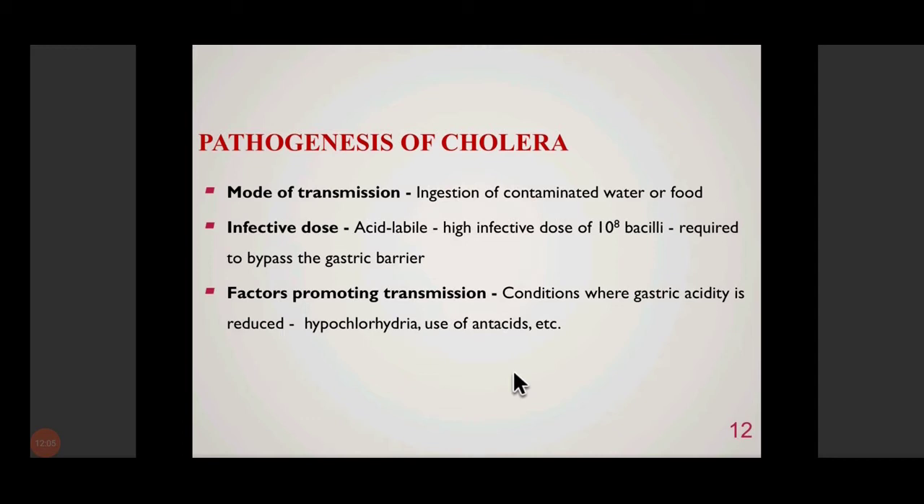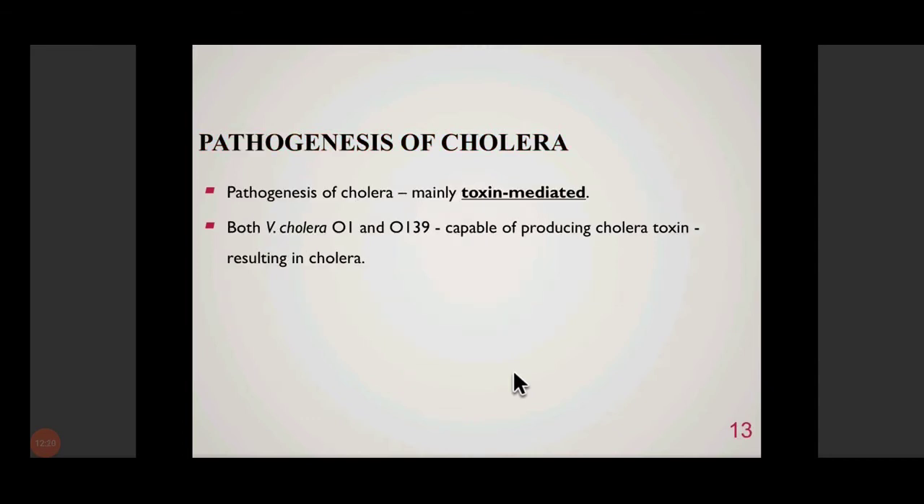So factors promoting transmission are conditions where gastric acidity is reduced, like hypochlorhydria or the use of antacids, which reduce the acidity in the stomach. They promote infection by cholera. This disease cholera is mainly due to a toxin produced by Vibrio cholerae. Both O1 and O139 are able to produce this cholera toxin, which results in the disease cholera.